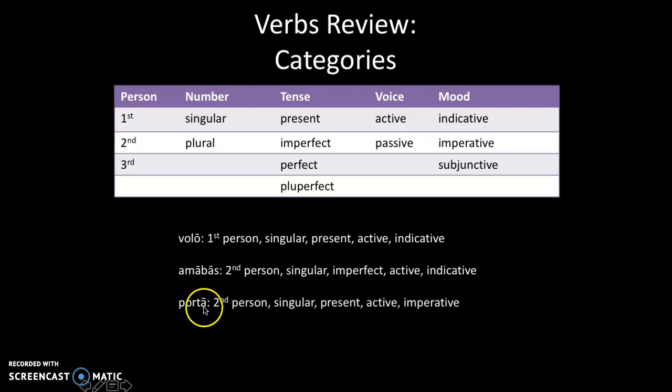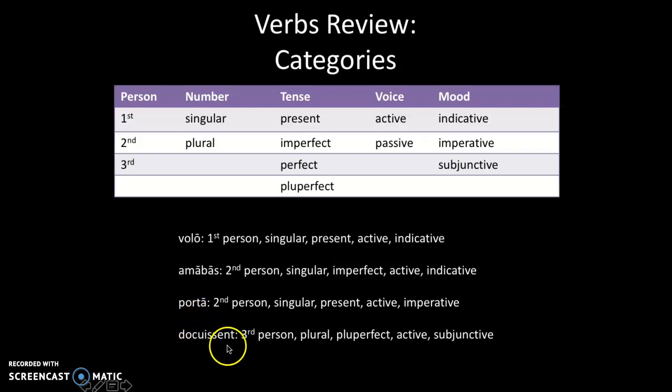Porta. This looks like an infinitive missing the RE. So it is second person singular. You're commanding just one person to do something. The command is happening right now. It's present. We know that it's active because you can't command somebody to do something in the passive. And we know that it's imperative because it looks like the infinitive with the RE chopped off.